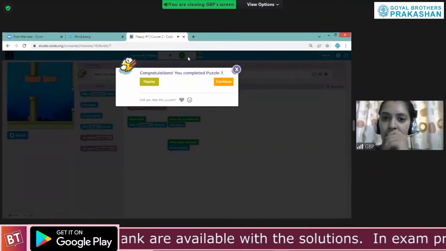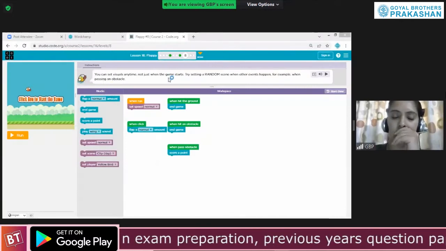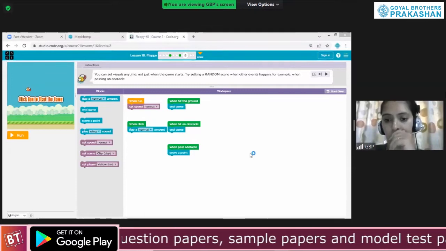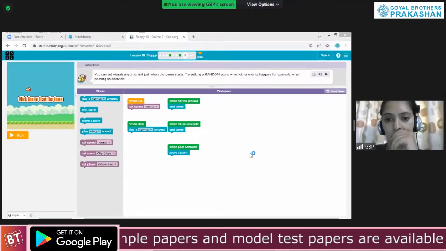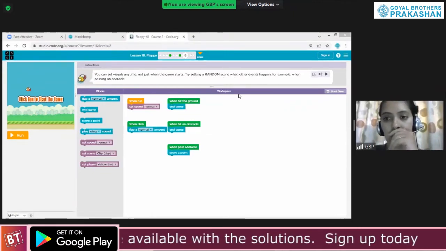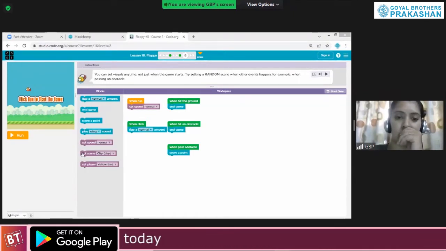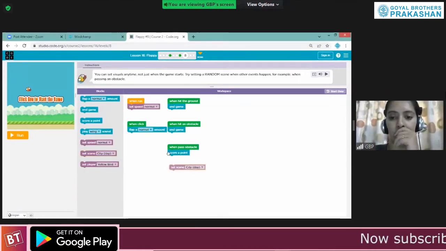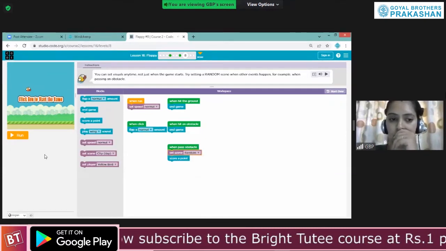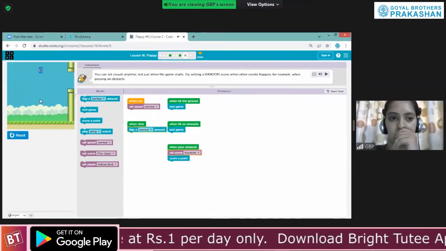Now those who are asking me about the 8th one, just check the 8th. In this one, it is saying that we can actually change the scene whenever we want. It is saying to try to set a random scene when other events happen. For example, if it is passing the obstacle, we need to set the scene to random. So we'll add the block when pass obstacle, set the scene to random. Okay, let's run it. Whenever you are going to pass one obstacle, it will change.